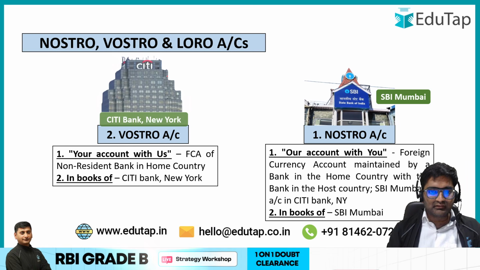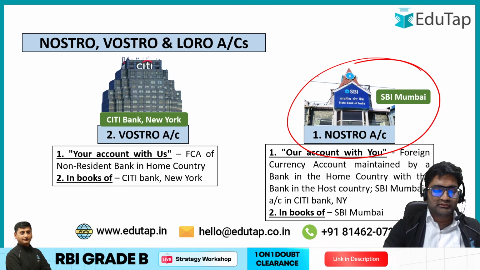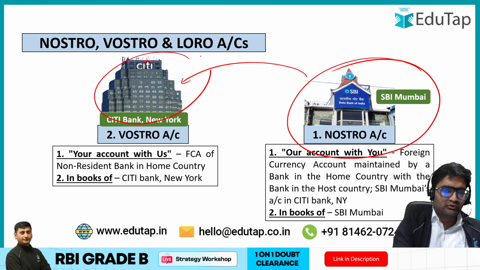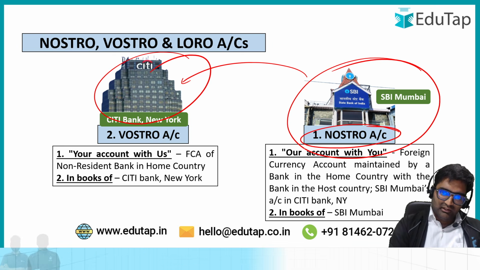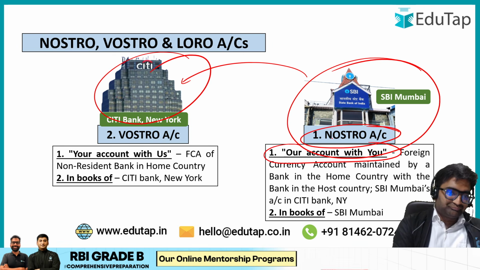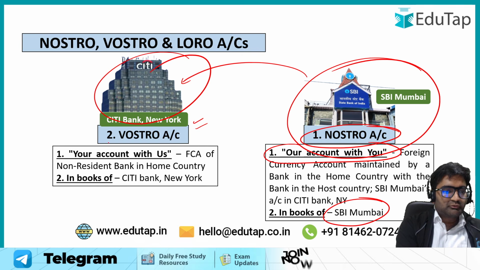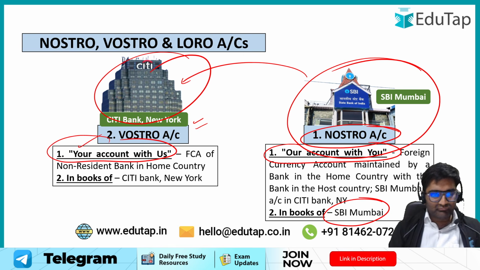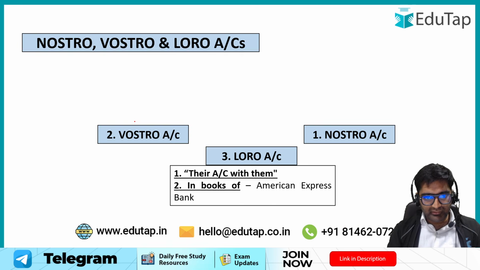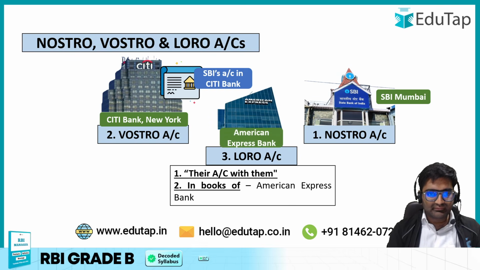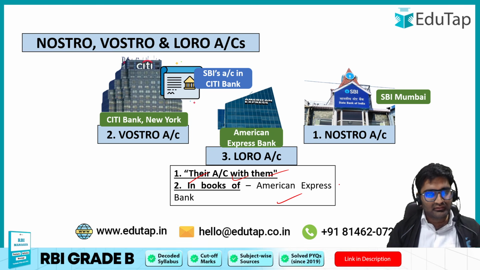I've explained this to you: if SBI Mumbai actually has its account at Citibank New York, it will call it a Nostro account. Our account with you, in the books of SBI Mumbai, it is Nostro, while it is a Vostro account in the books of Citibank New York, your account with us. Now a third party would call it a Loro account, their account with them. Is that clear? That is the thing.